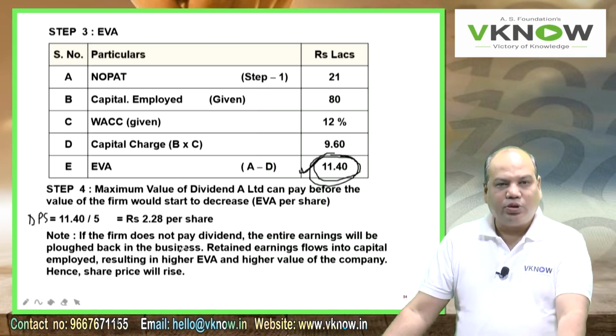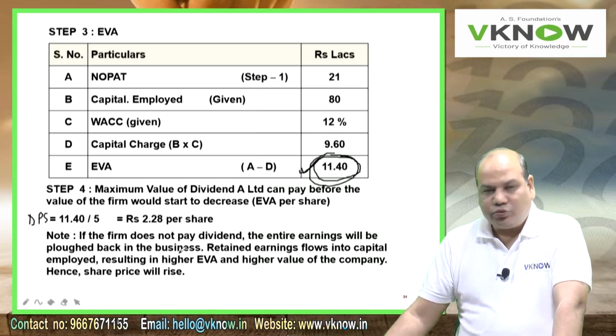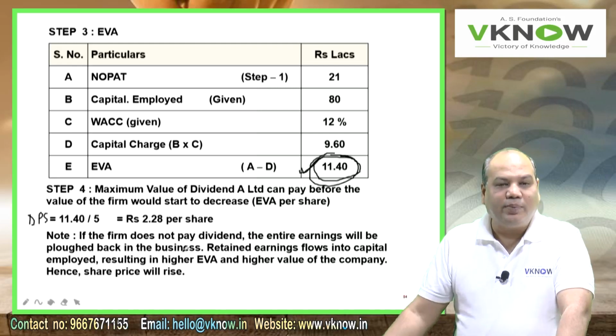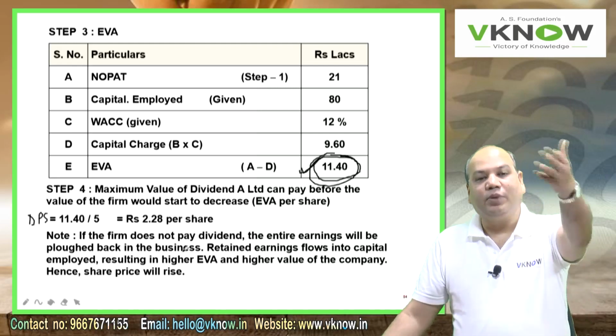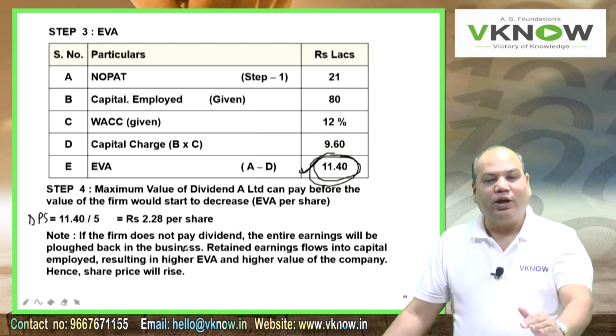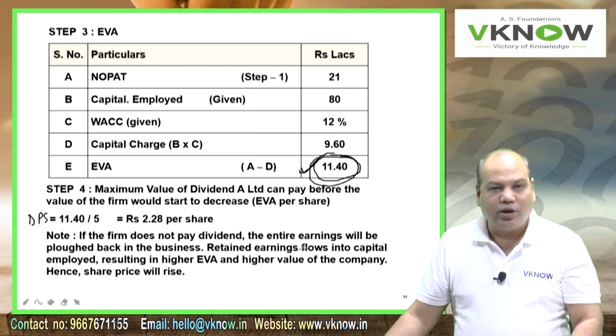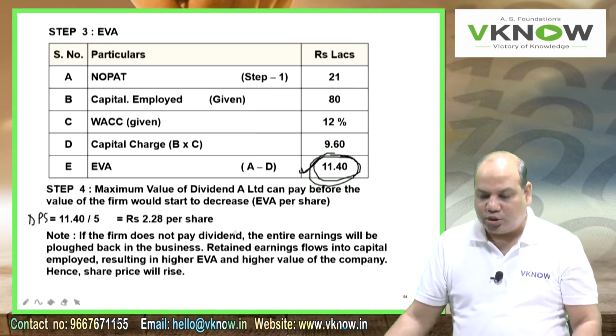So what will happen to the overall retained earning? The overall retained earning will go up. What will happen to the overall capital employed? The overall capital employed will go up. What will happen to the NOPAT? The NOPAT will also go up because you will have more capital to do the business.